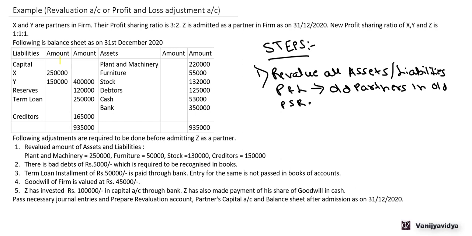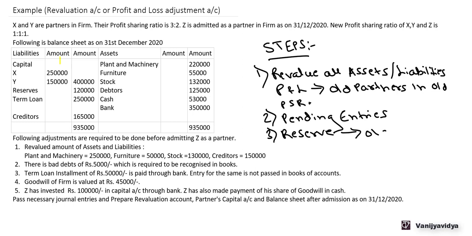Then, if there are some pending entries, unrecognized income and expenses, we need to pass those entries. Third, reserves, if any, need to be distributed to old partners, again in their old profit sharing ratio.